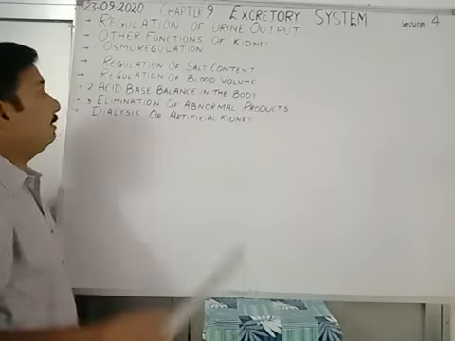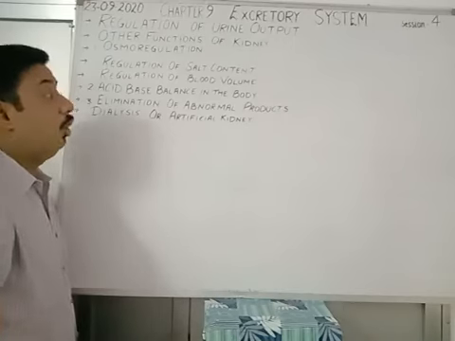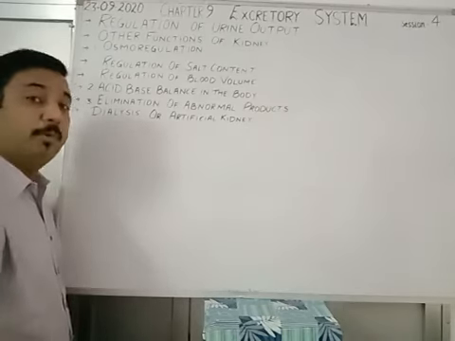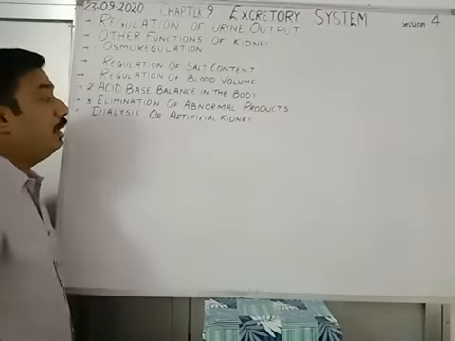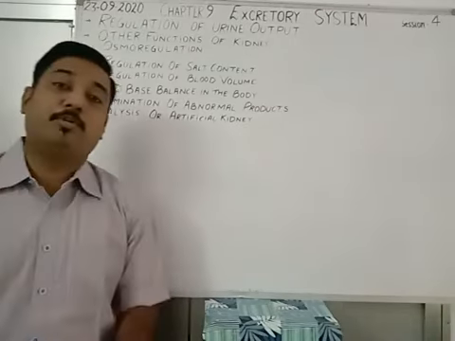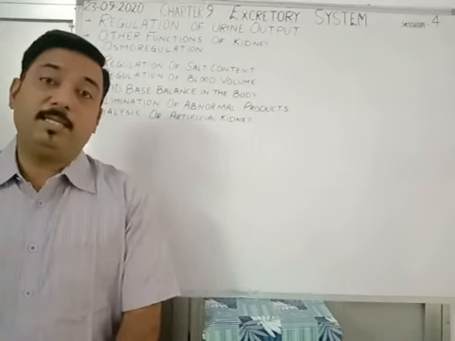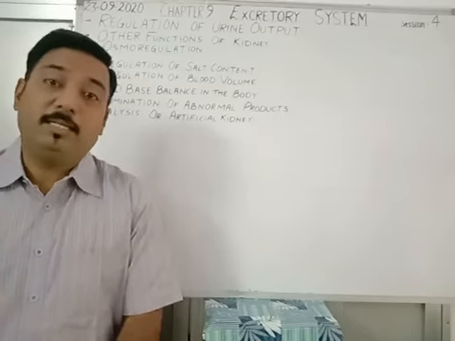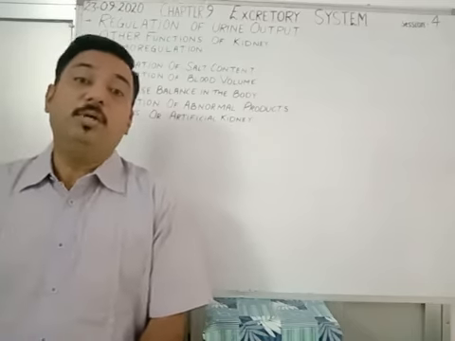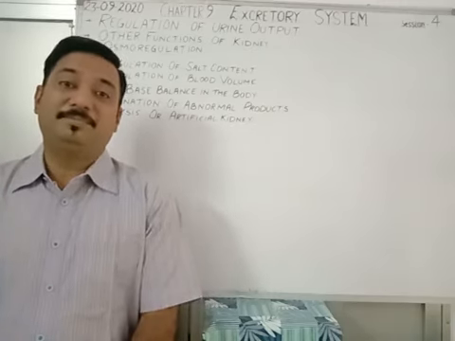Not only this, it also helps in the removal or elimination of harmful or abnormal products that are formed in the body. At the last, we will be studying dialysis or artificial kidney. This is a process carried out when the kidneys of a person fail to work. In this case, dialysis is carried out, which is also termed artificial kidney. So let us move ahead to understand this chapter and wind it up.